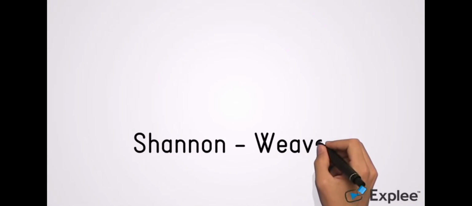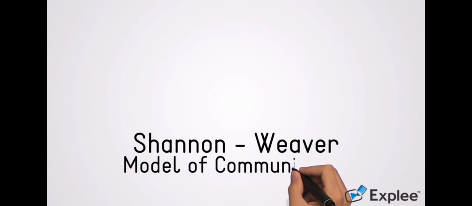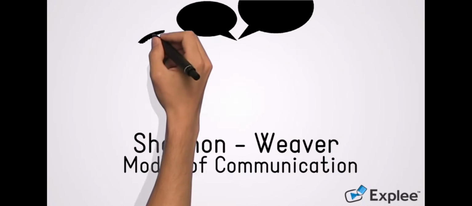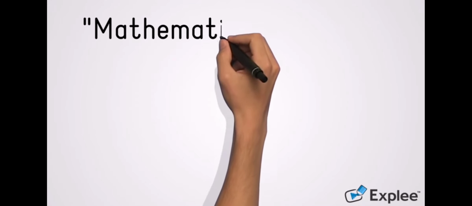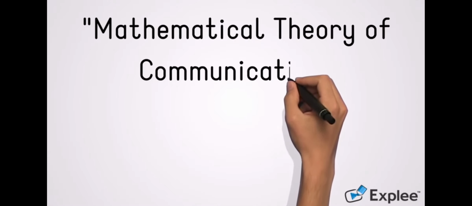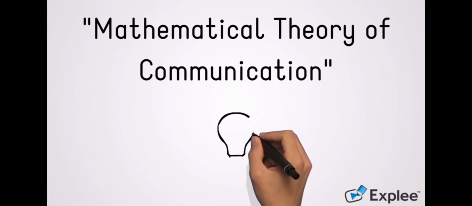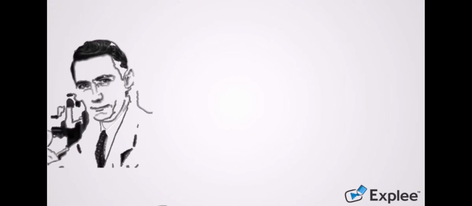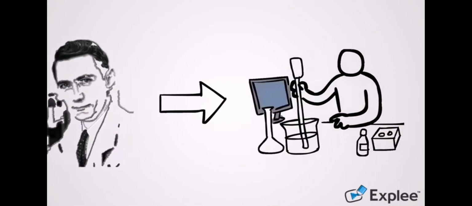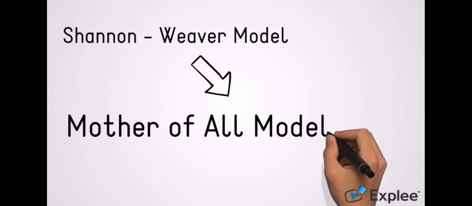The Shannon-Weaver model of communication was created in 1948 when Claude L. Shannon wrote an article entitled A Mathematical Theory of Communication in the Bell System Technical Journal with Warren Weaver. Shannon was an American mathematician, whereas Weaver was a scientist. The mathematical theory later came to be known as the Shannon-Weaver model of communication, or the mother of all models.